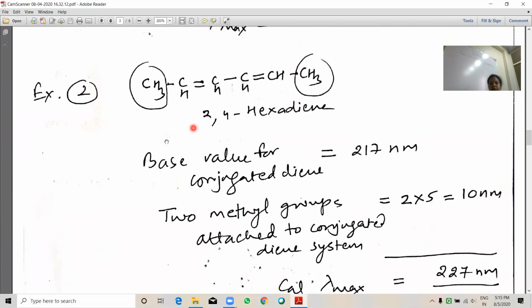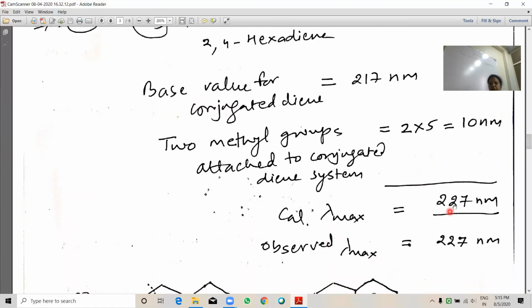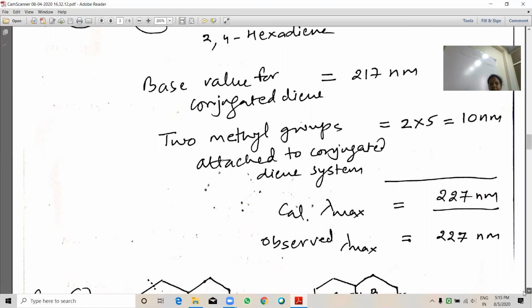And 2 methyl groups are attached to the conjugated diene, so 2 multiplied by 5 is equal to 10 nanometer. So calculated lambda max value is 227 nanometer according to Woodward-Fieser rule, and the practically observed value is also 227 nanometer.